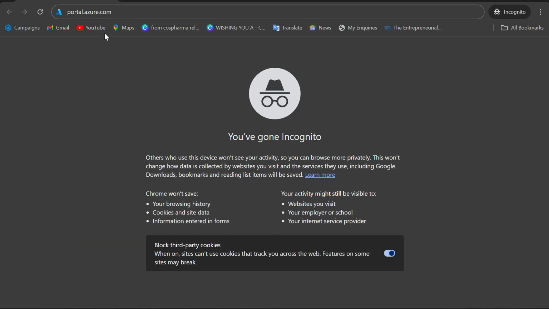Okay, so let us look at portal.azure.com. We are going to make use of Azure as an instance, all right? Once you enter portal.azure.com, it will take you to this platform. For you that have not subscribed to Azure Portal, it will prompt you to subscribe. But for you that have an account already, you can log in.